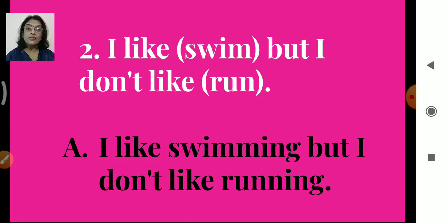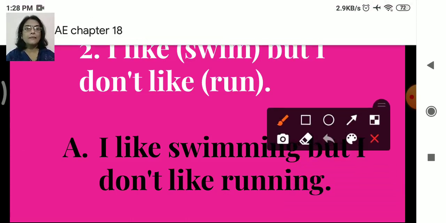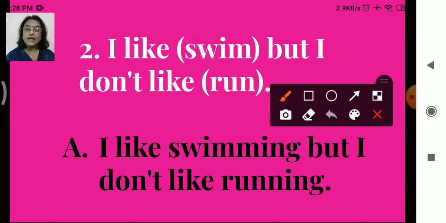One more thing, children: the spelling of swim is S-W-I-M, and we are supposed to add only ing. So double M is there; we have just added one more letter, the last letter again. Swimming, but I don't like running.